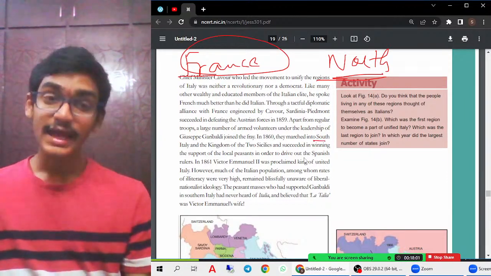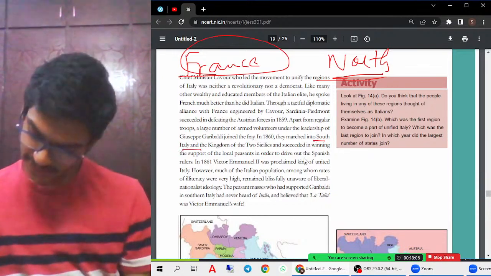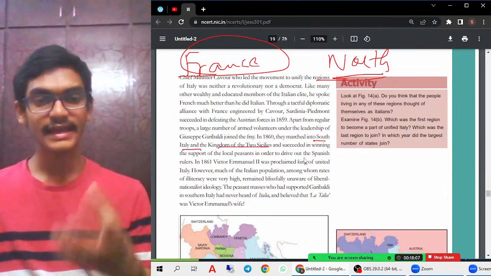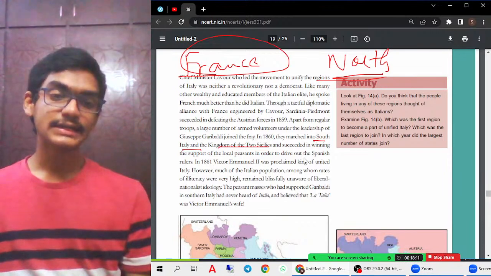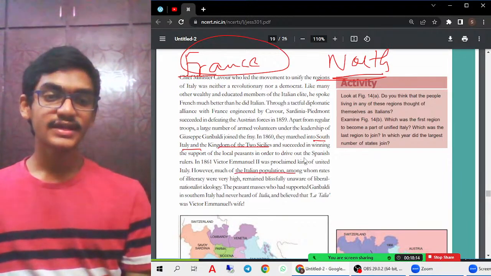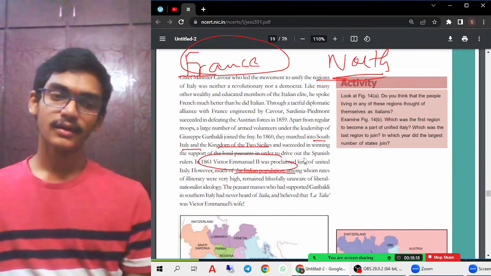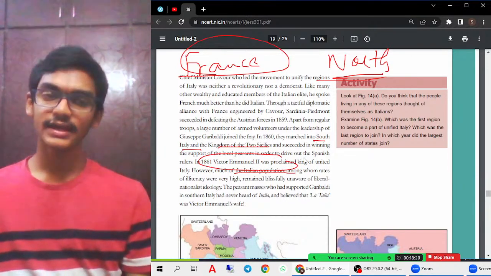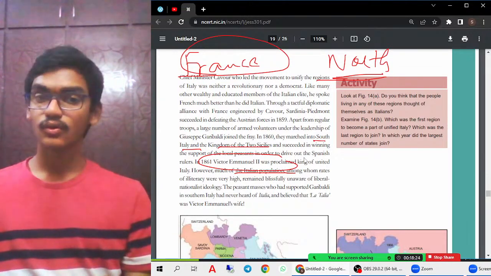That is, they were able to remove the Spanish Bourbon dynasty and the Kingdom of Two Sicilies also. They gained control of these two important regions. And during that time, King Victor Emmanuel II was considered to be the king of United Italy. So all these points must go in the picture.